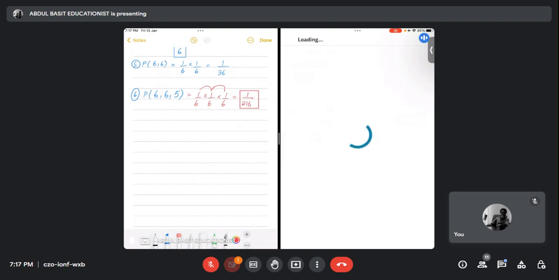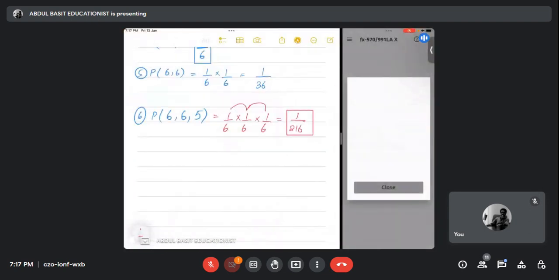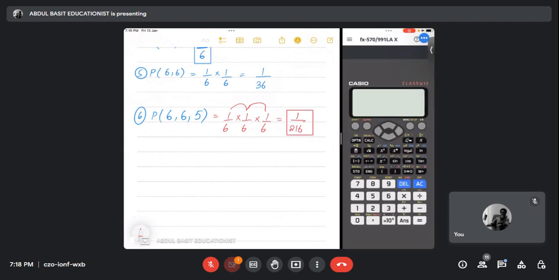Let me use the calculator so that you can see 1 divided by 216. And the answer is, you can see, too less. It's in standard form, 4.6299 times 10 raised to the power minus 3.